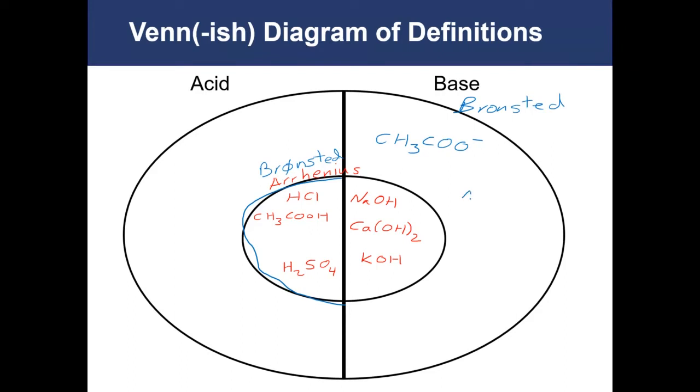We can also have things like ammonia, which can accept a hydrogen. Anything that has the ability to accept a hydrogen or a proton is now under the definition of a base. So it includes everything that used to be an Arrhenius base, as well as a new series of molecules that don't have hydroxide ions with them, but they react with water to act the same way as what would be categorized as Arrhenius bases.